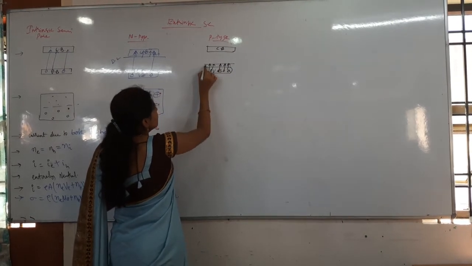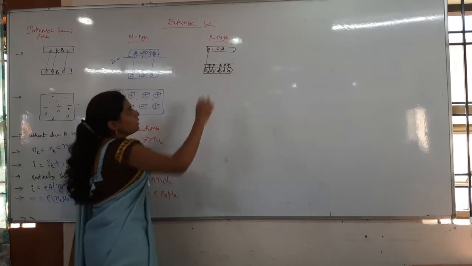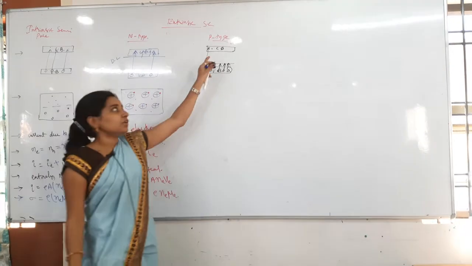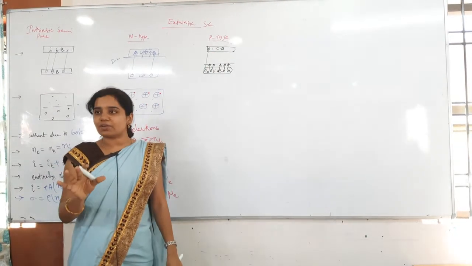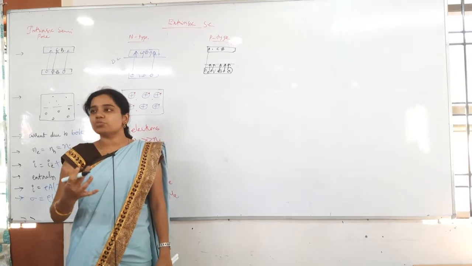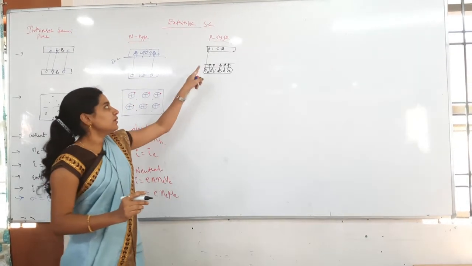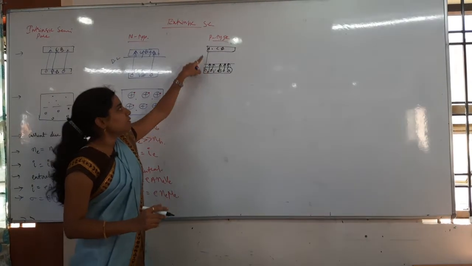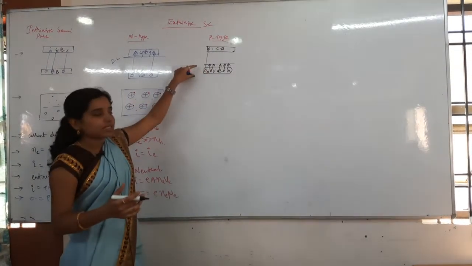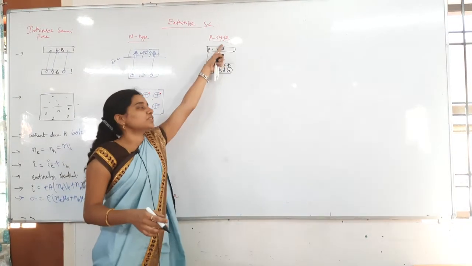Some of the electrons will even jump into the conduction band, so a very minor number of electrons will be there. Due to that also conduction will happen. But the hole conduction is more as compared to the electron conduction here. This one is due to the excited electrons jumping from the valence band to the conduction band.